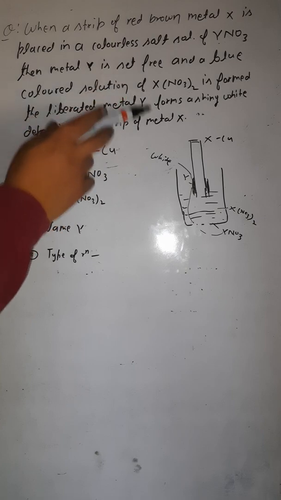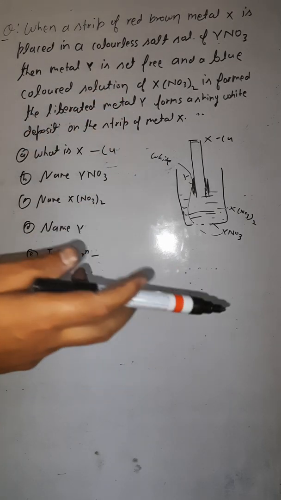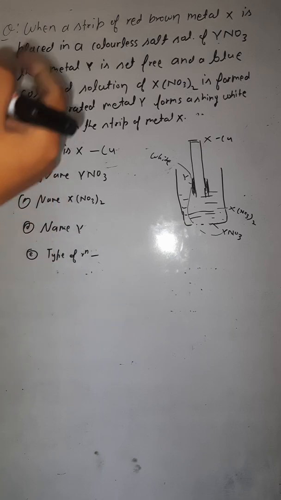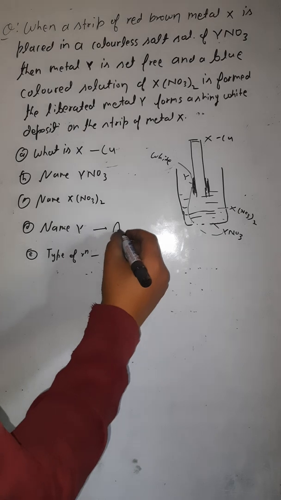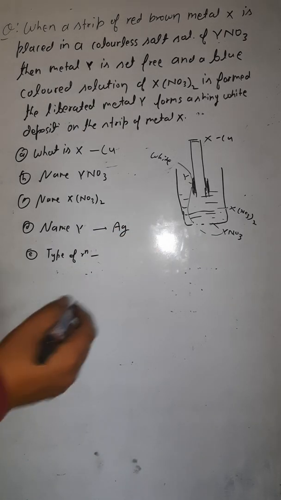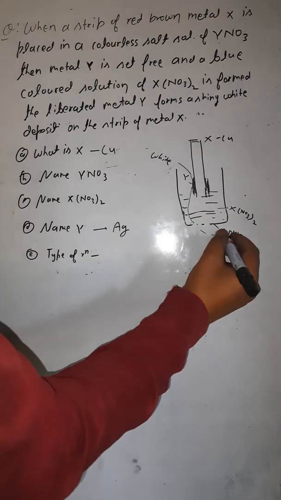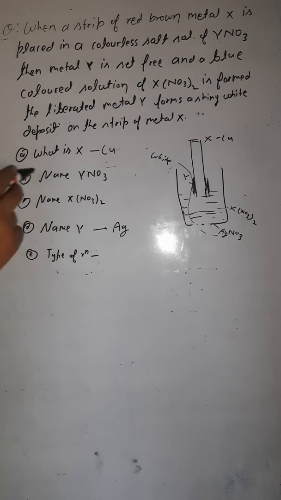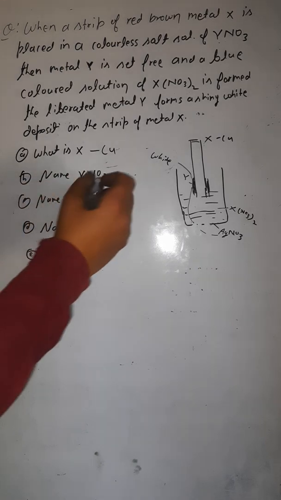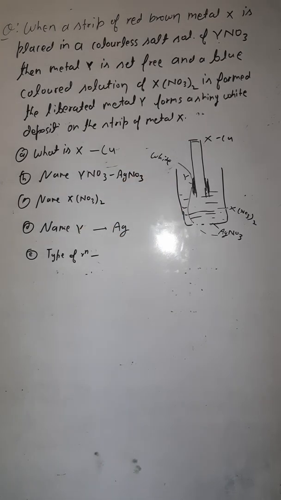Y is liberated, and the color of Y is white. Can you tell me which metal has a white color? Yes, it's silver. So the name of Y should be silver, Ag. If it is silver, then the solution should be AgNO3, silver nitrate solution. So this YNO3 should be silver nitrate, that is AgNO3.